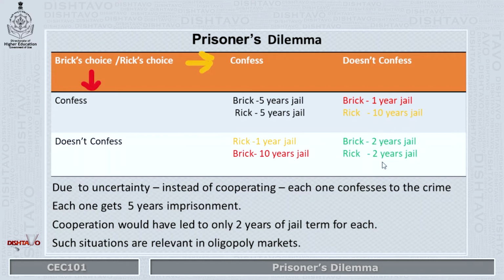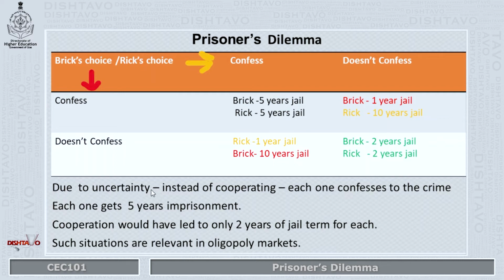Now, in this particular payoff matrix of the prisoners, the best strategy for both of them is not to admit to the crime, so that each one gets only 2 years jail. But in reality, what happens? They do not trust each other. Brick feels that Rick will cheat, and similarly, Rick feels that Brick will cheat.